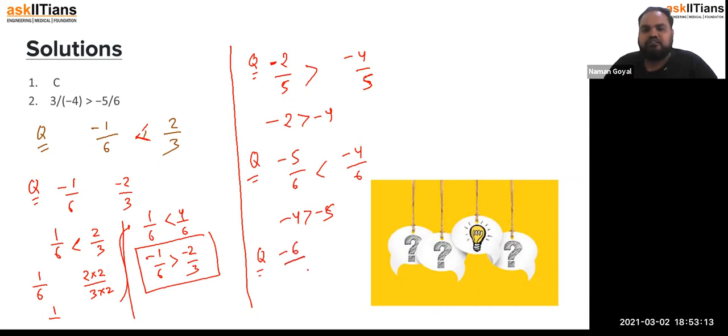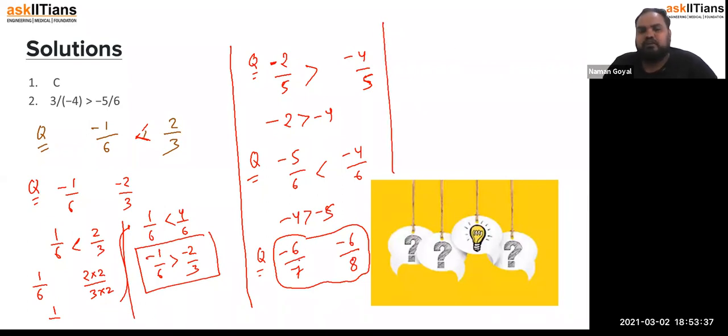Minus 6 upon 7 and minus 6 upon 8. Now you have to tell me which one is greater. Tell me. Yes. This is a typical question, okay? It will take some thinking. You have to think, right? Look, in such questions you can get trapped. Method 1 is where the student makes a mistake. The students are going to make mistakes.